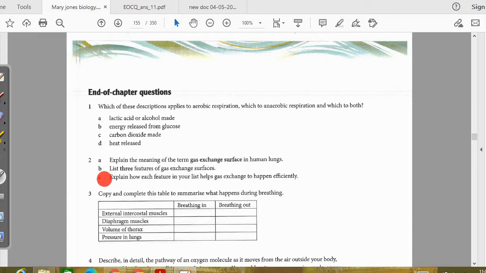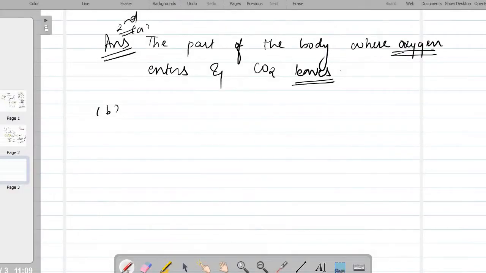Next one, we have list 3 features of a gas exchange surface, and C is also connected to that: explain how features in your list help gas exchange to happen efficiently. So first of all, you need to list down the features, and then in C, you need to explain the same. So in B, you just need to list the features down.